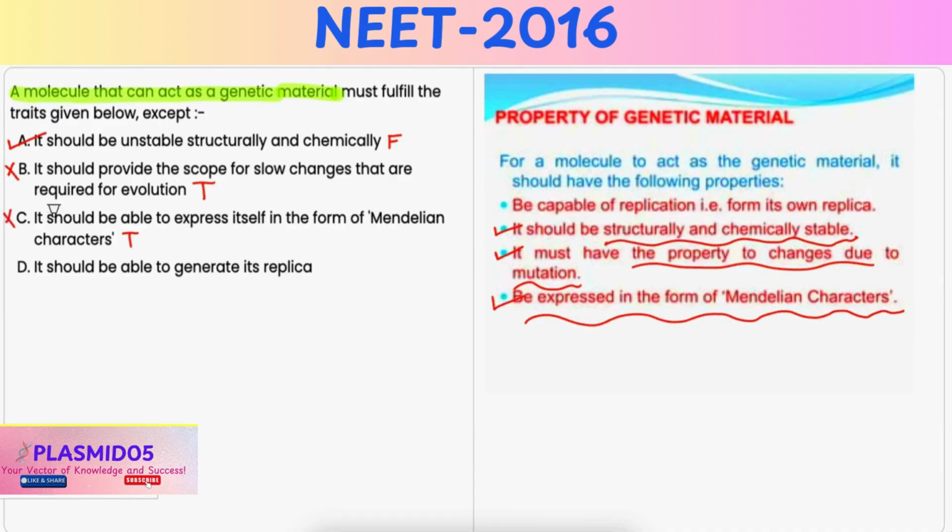Option D, it should be able to generate its replica. Now, this is also true because replication is essential for genetic material to pass on information to offspring during reproduction. Hence, it is incorrect option.